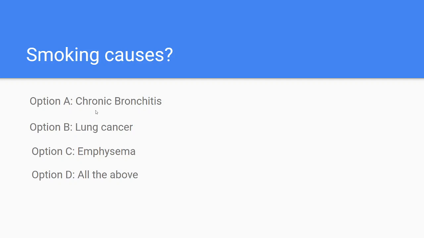With chronic chain smokers, active smoking, passive smoking, the main thing is the changes seen in the lungs. Due to smoking, chronic bronchitis, lung cancer and emphysema can all occur. Here the answer is all of the above.